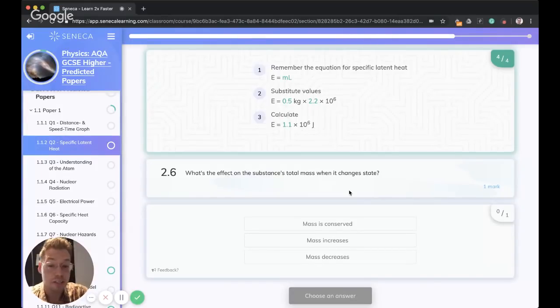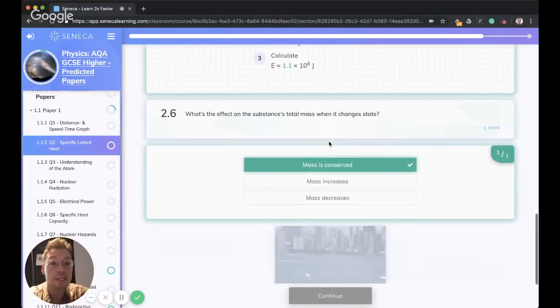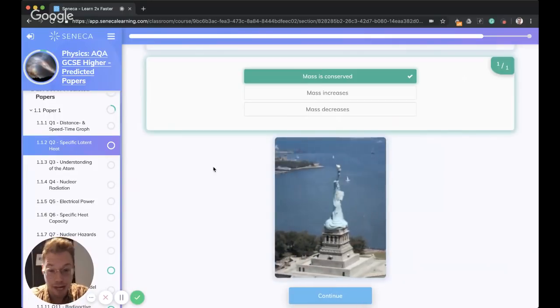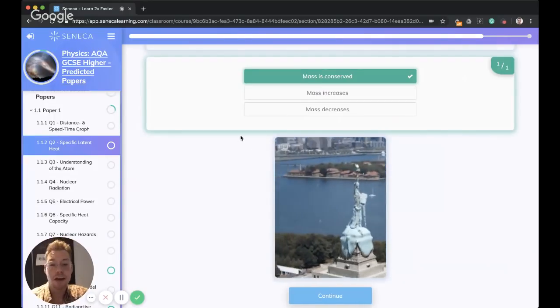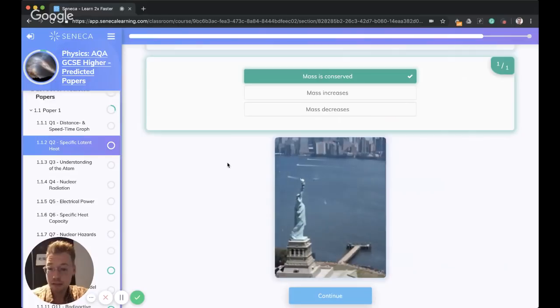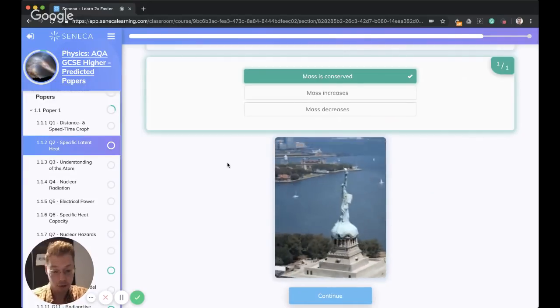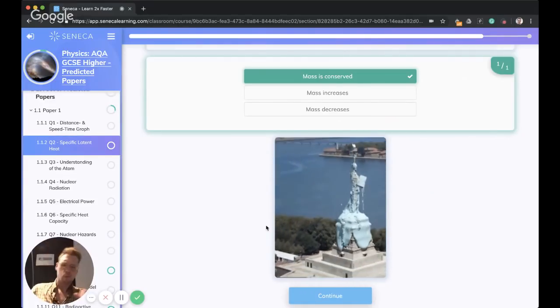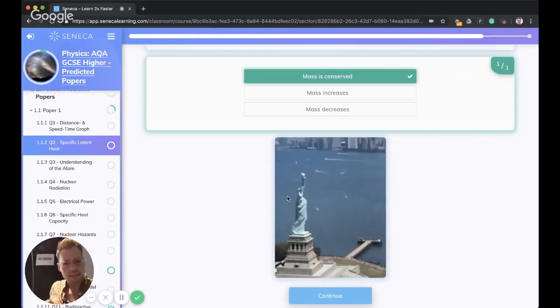9 times out of 10, the answer is probably going to be conserved. So it's a good little backup to fall back on. So that brings us to the end of the first predicted paper question we're going to go through, and we're ending with one of our stranger gifts, but I kind of like it.